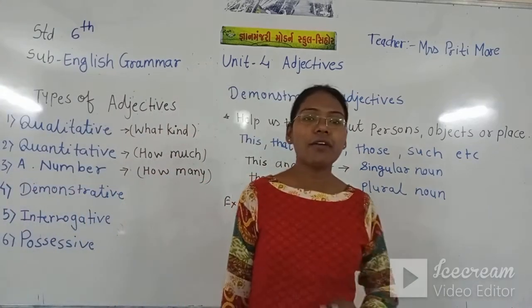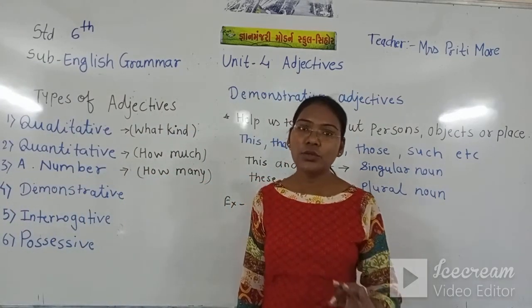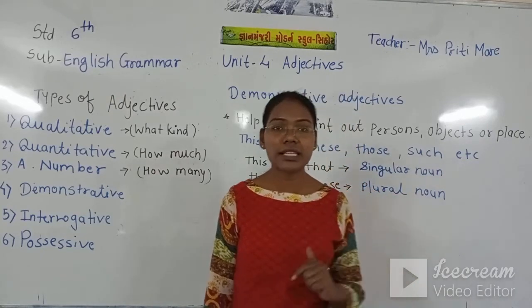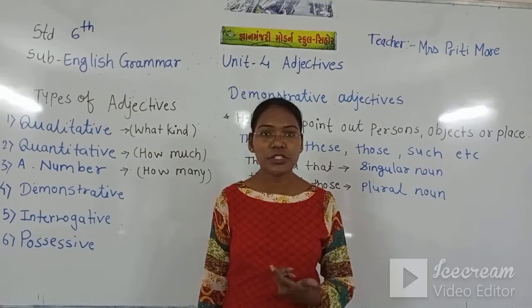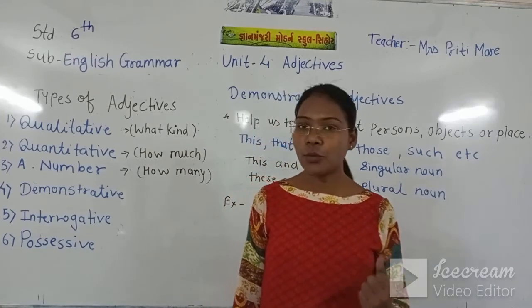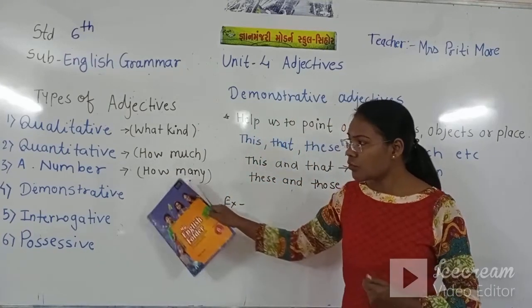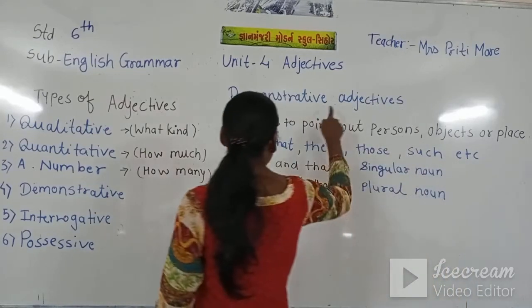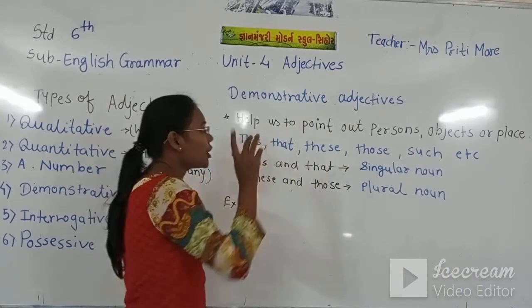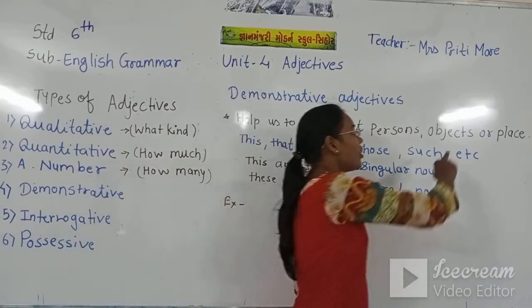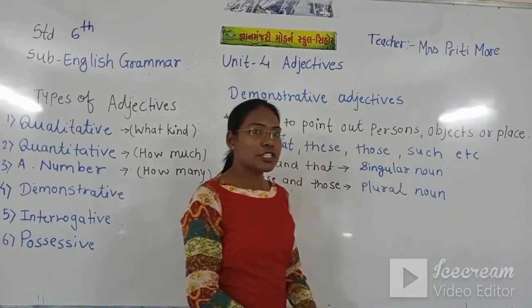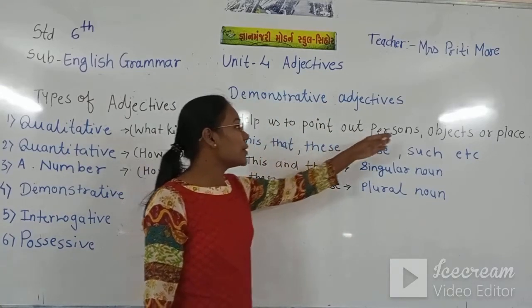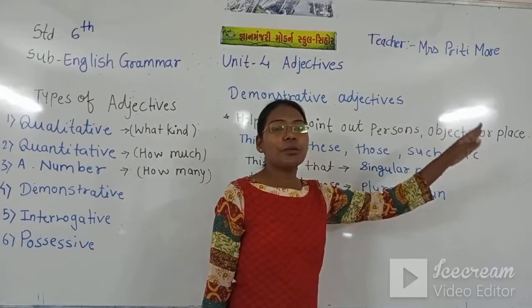We all know an adjective describes the noun or pronoun and gives us more information about it. A demonstrative adjective helps us to point out the person, object or place.